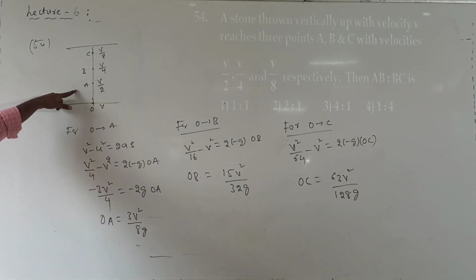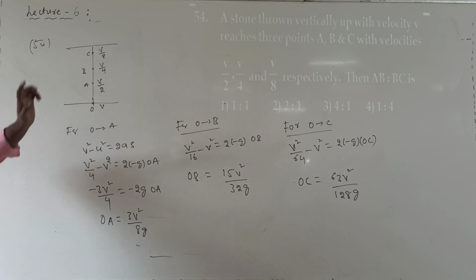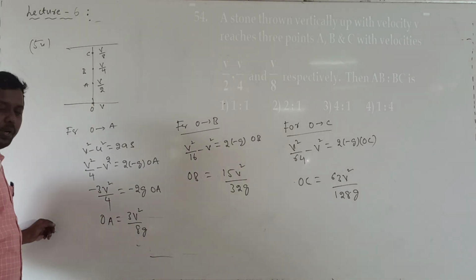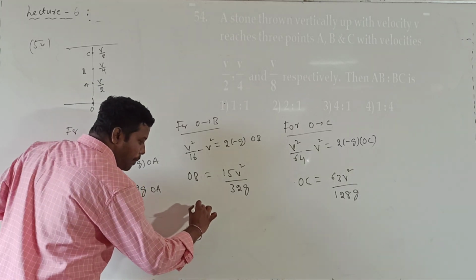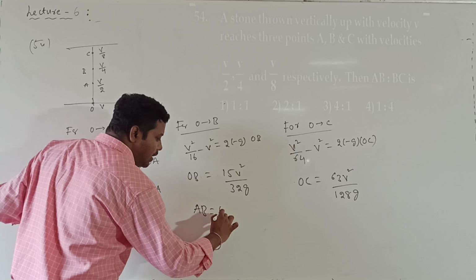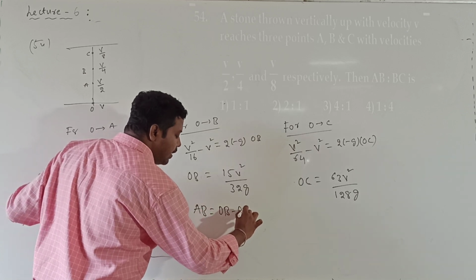What they asked us to calculate is the ratio of AB and BC. So AB is equal to OB minus OA.